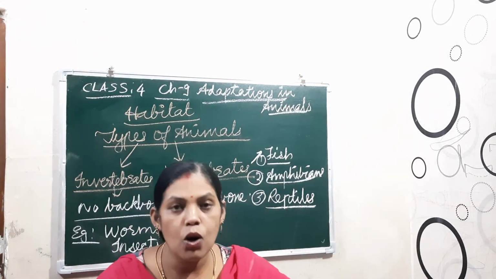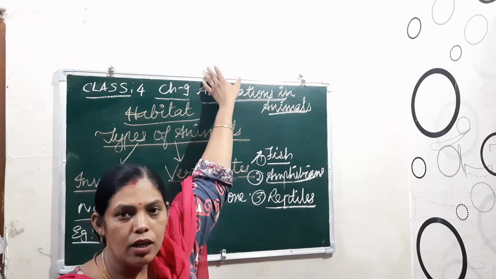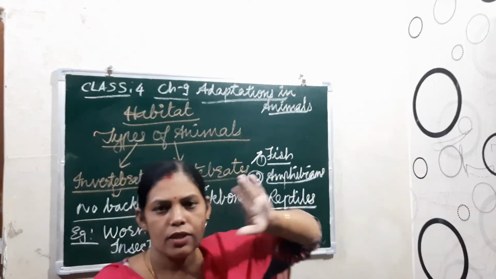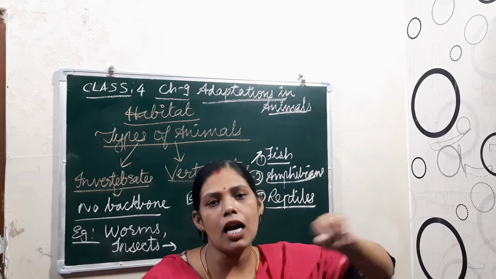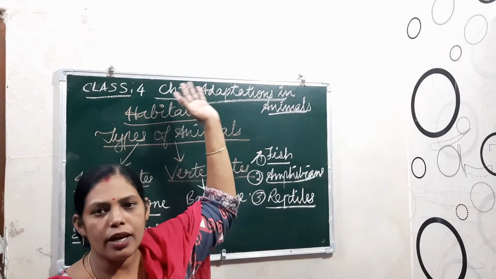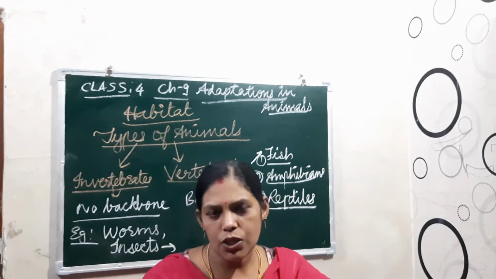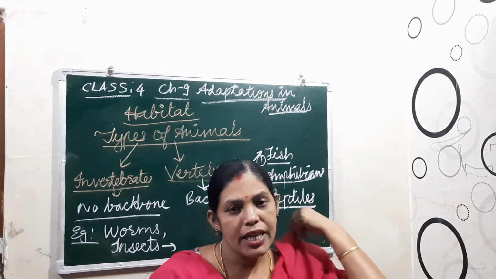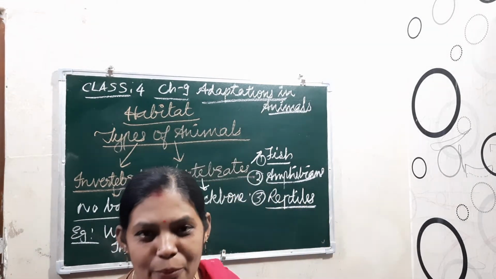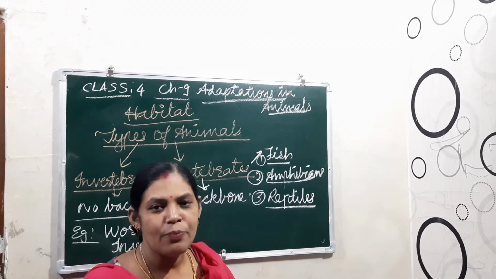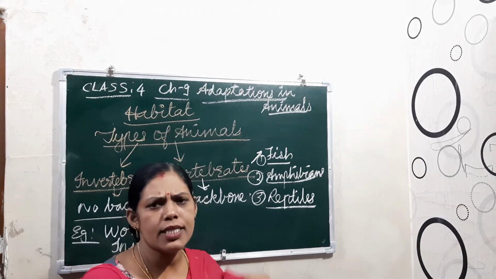Either they crawl on the ground or they crawl on the wall. For example, a lizard, you can see on the wall, and a snake also crawls on the ground. It cannot walk, it cannot jump, and it cannot fly also, right? They don't have proper legs.